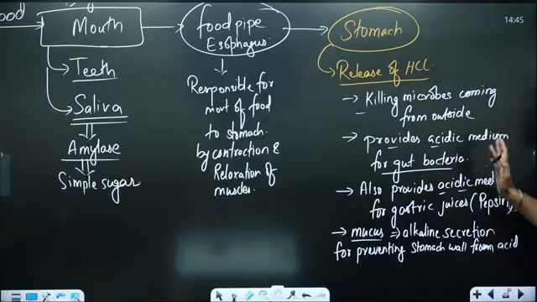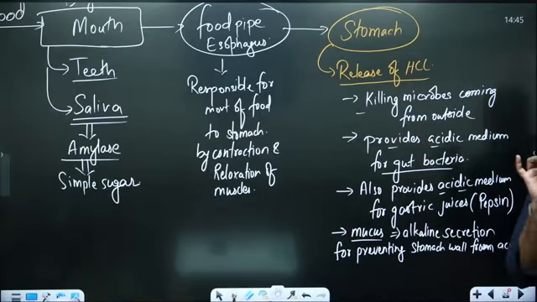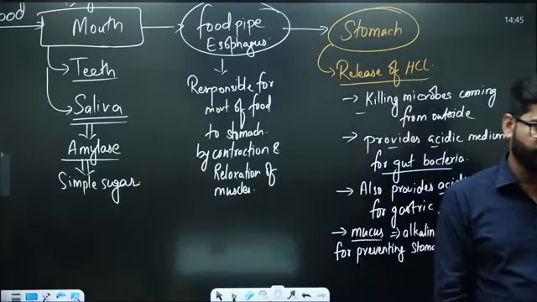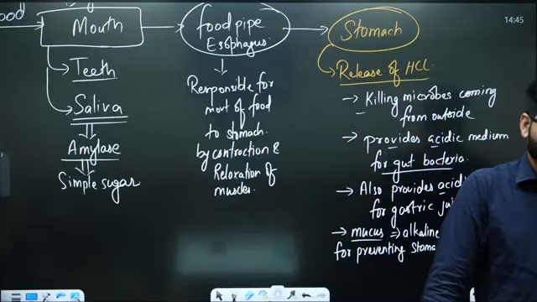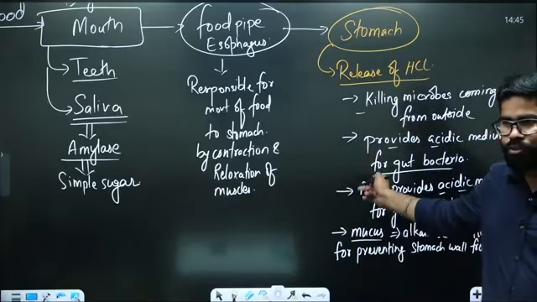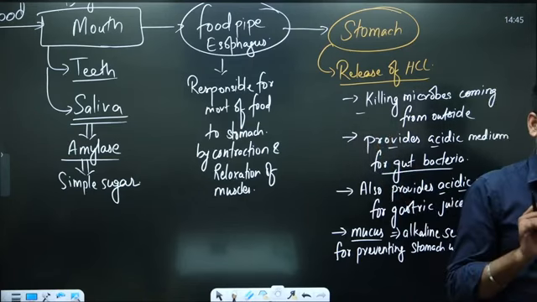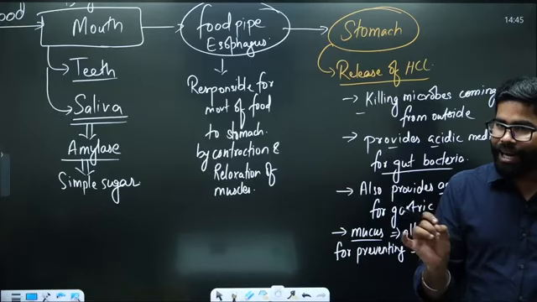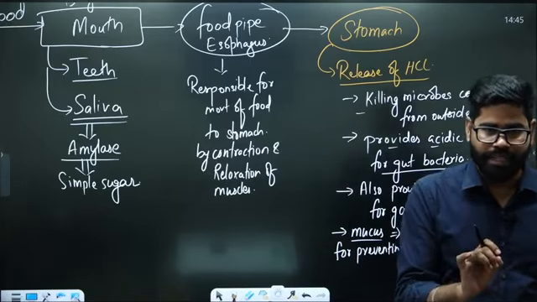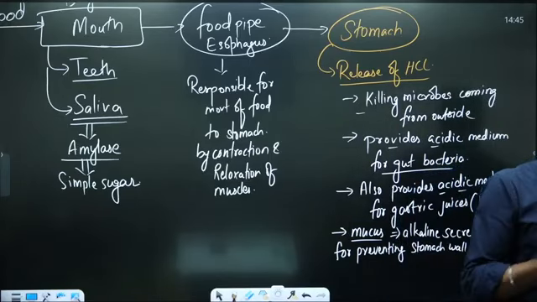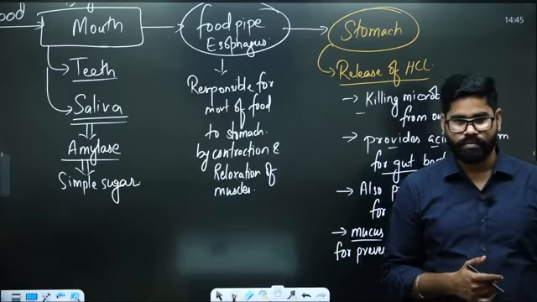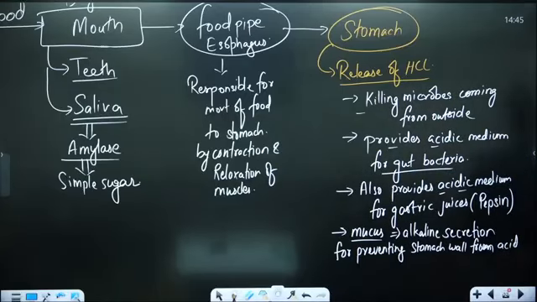So this is one part where we have the stomach. Do we have digestion of carbohydrates in the stomach? Here we have seen there is a gastric juice, pepsin, which is helping in the digestion of protein. But do we have digestion of carbohydrates inside the stomach or not? How? Which juice will be responsible for it?